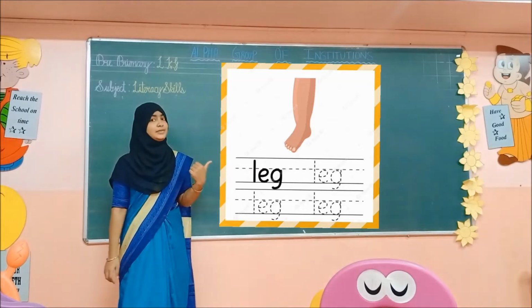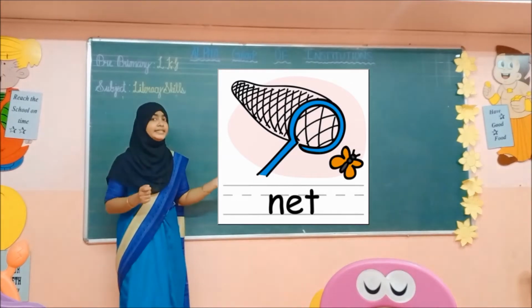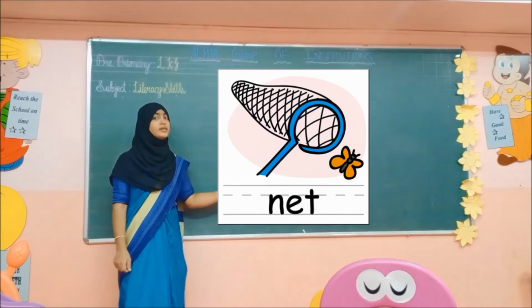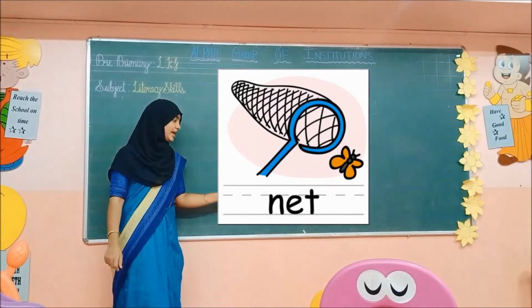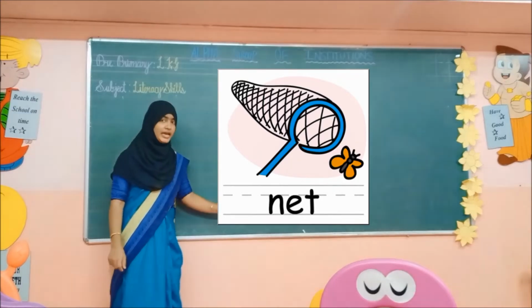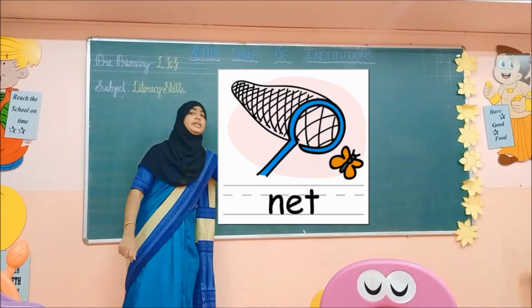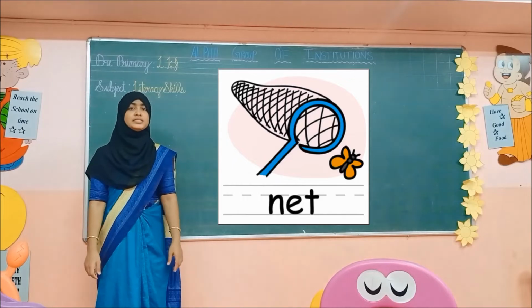Okay children, the next picture, net. What is this? Net. Say N-E-T. Net. N-E-T. Net. I hope you all understood the concept.